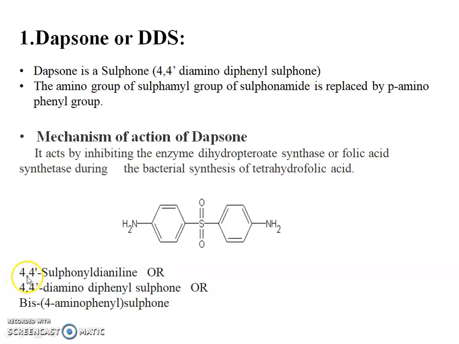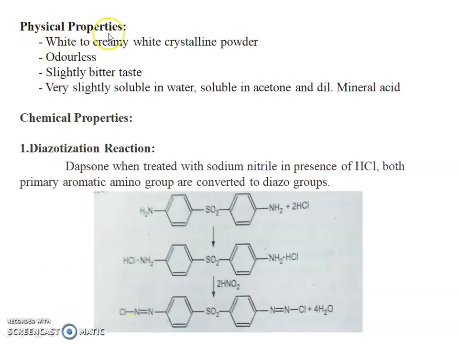Chemical name is 4,4-sulfonyl dianiline, or 4,4-diamino diphenyl sulfone, or bis 4-aminophenyl sulfone. Physical properties of dapsone: it is a white to creamy white crystalline powder, odorless, with a slightly bitter taste. Solubility: it is very slightly soluble in water, soluble in acetone and dilute mineral acids.